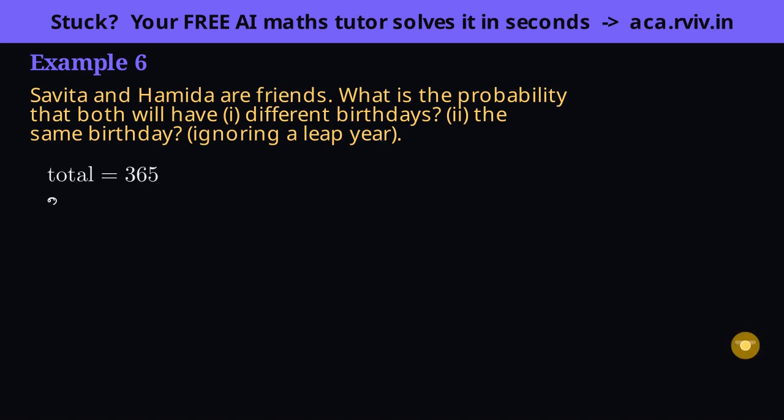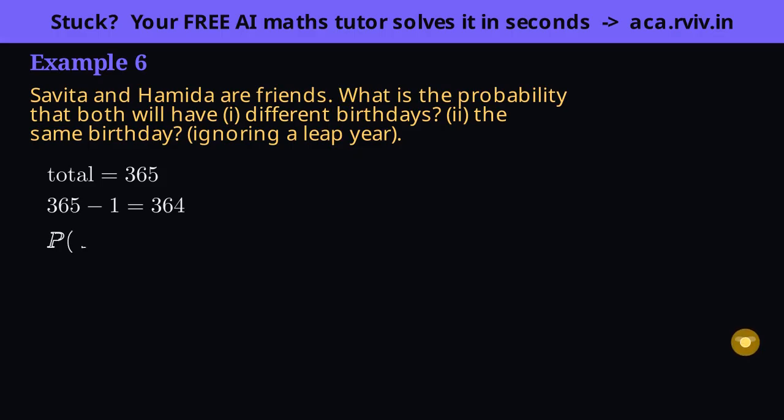Part 1 wants their birthdays to be different. For that, Hamida just has to miss Savita's one particular day. Out of 365 days, all but that single one work, so 365 minus 1 leaves 364 favorable days.